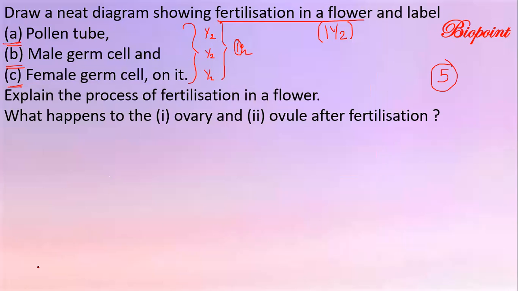What happens to the ovary and the ovule after fertilization? Very easy question. What happens to the ovary? The ovary turns into fruit and the ovule forms the seed.